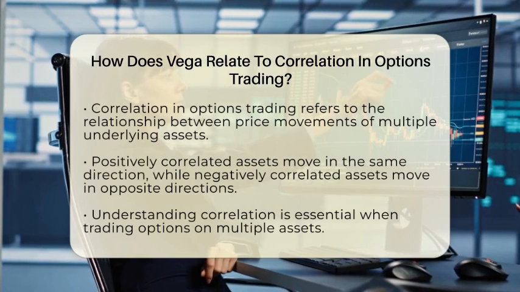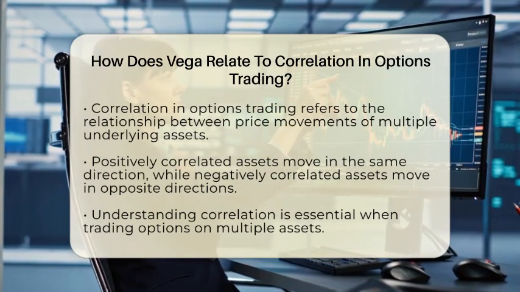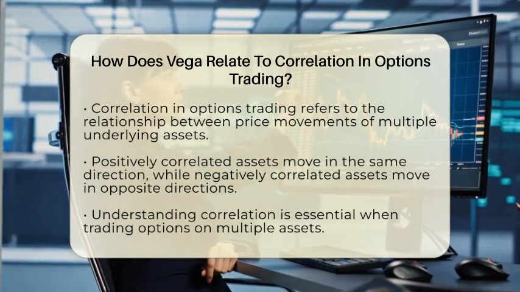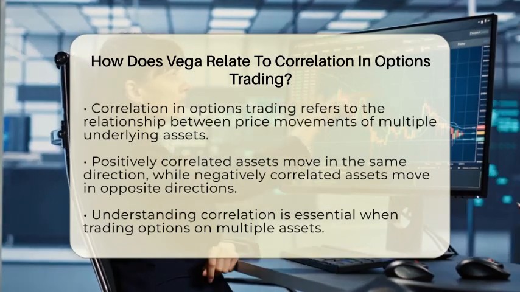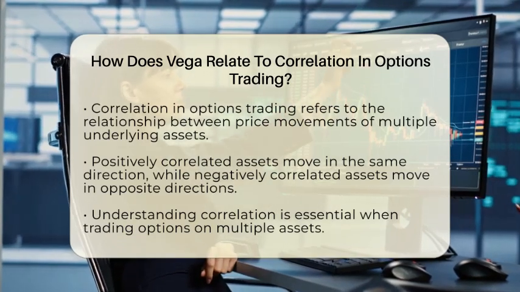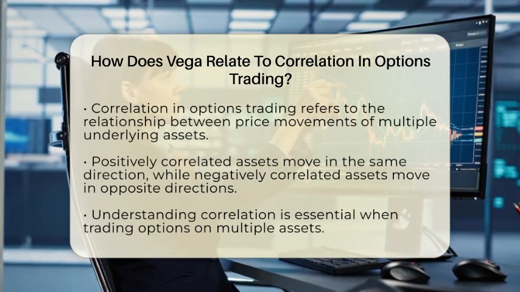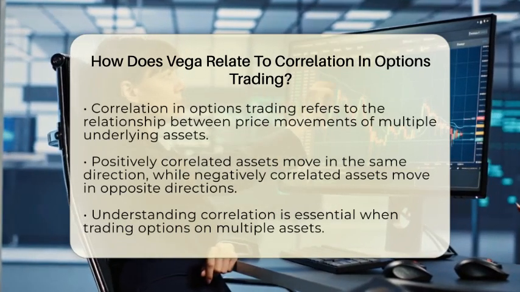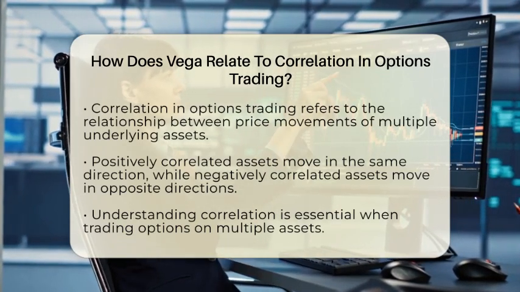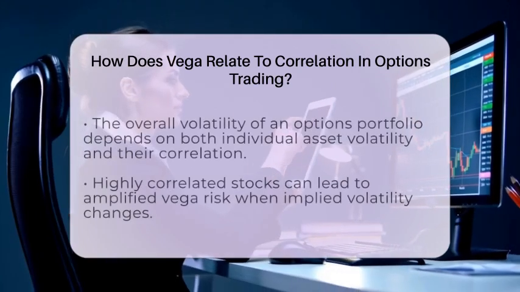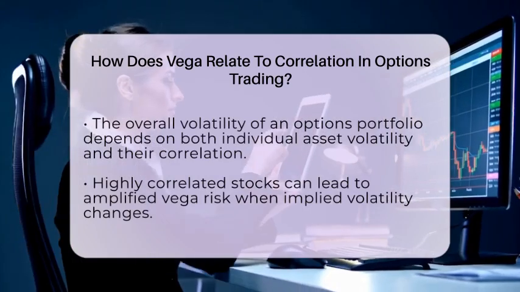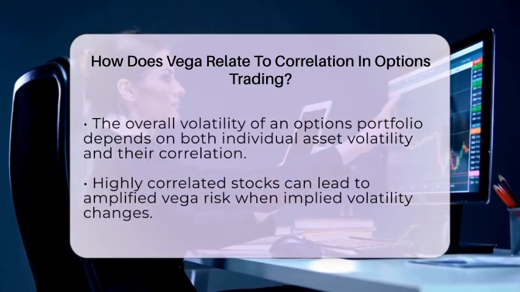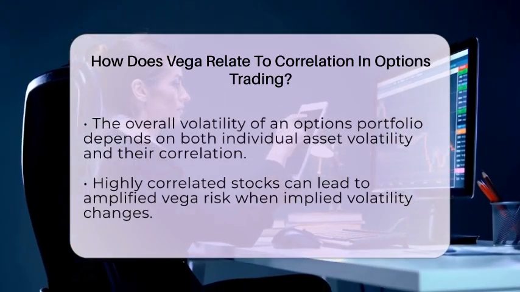When you are trading options on multiple assets, understanding the correlation between these assets is essential. The overall volatility of your options portfolio does not just depend on the volatility of each individual asset. It also depends on how those assets are correlated. For instance, if you have two stocks that are highly correlated, an increase in implied volatility in one stock will likely lead to an increase in the other. This can amplify your Vega risk.